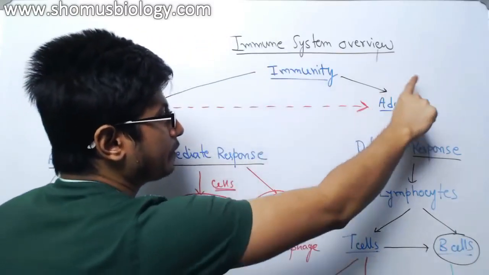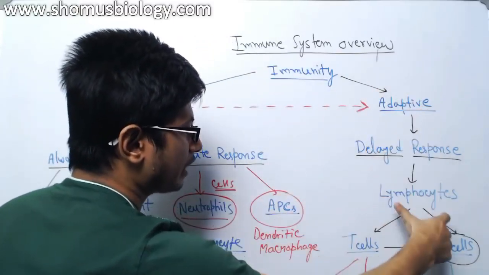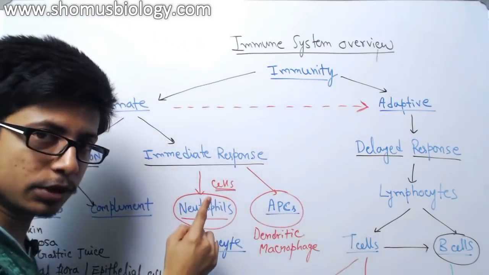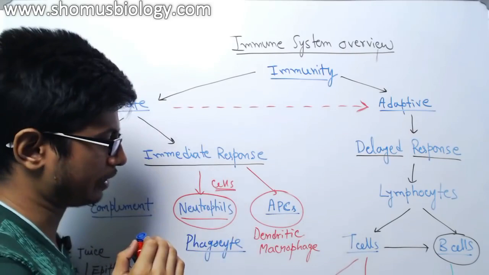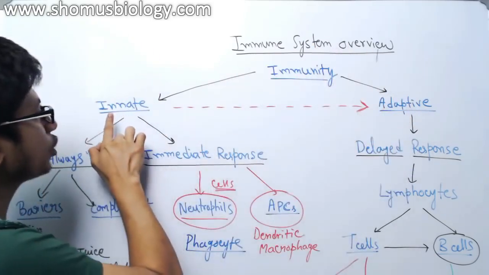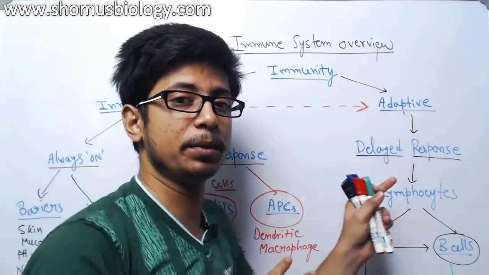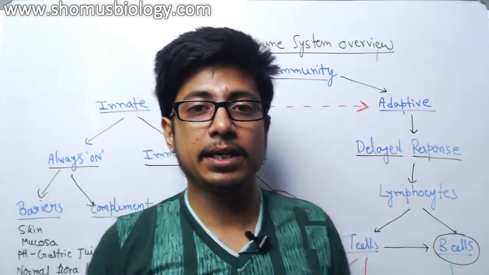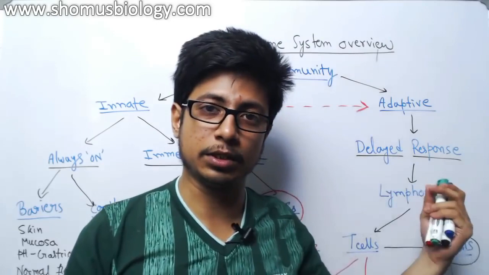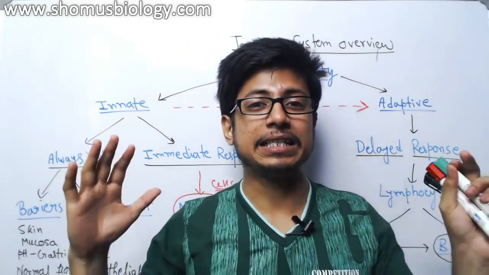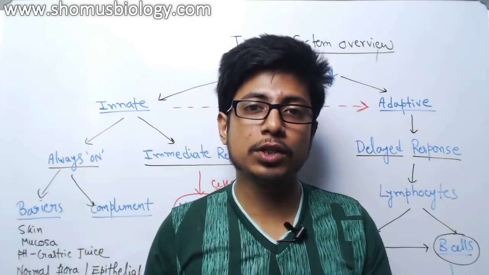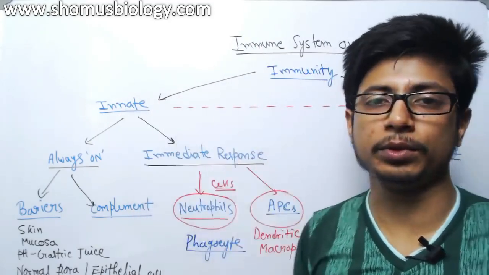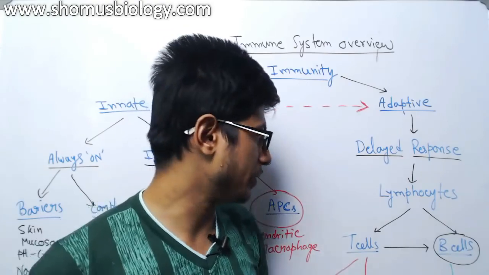Now when adaptive gets that signal, it starts producing antibody specifically against that pathogen. Antibody will kill that pathogen, and with the help of the job of innate along with adaptive immunity, we can be safe. So it's nothing like innate will do the job or adaptive will do the job, or who is best. It's the combination. Our body works in combination, with hand to hand interaction between innate immunity and adaptive immunity.